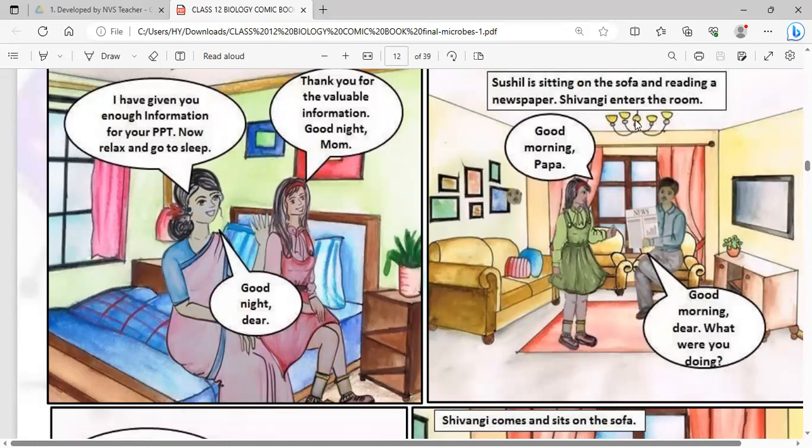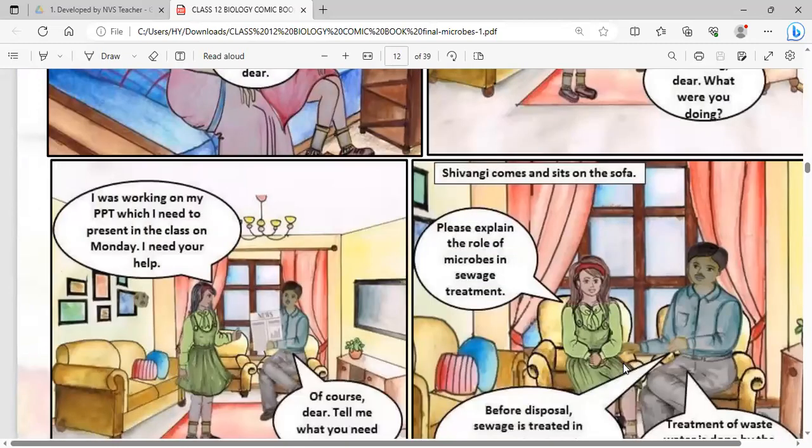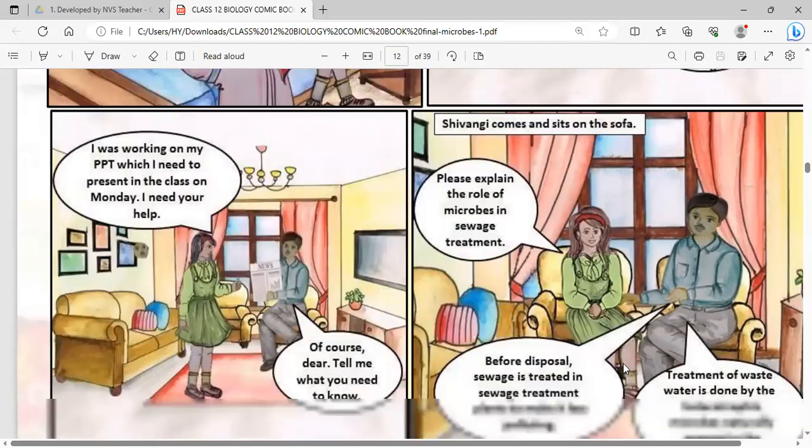Sushil is sitting on the sofa and reading a newspaper. Shivangi enters the room. Good morning, Papa. Good morning, dear. What were you doing? I was working on my PPT, which I need to present in class on Monday. I need your help. So she is asking her father also. Of course, dear, tell me, what do you know?